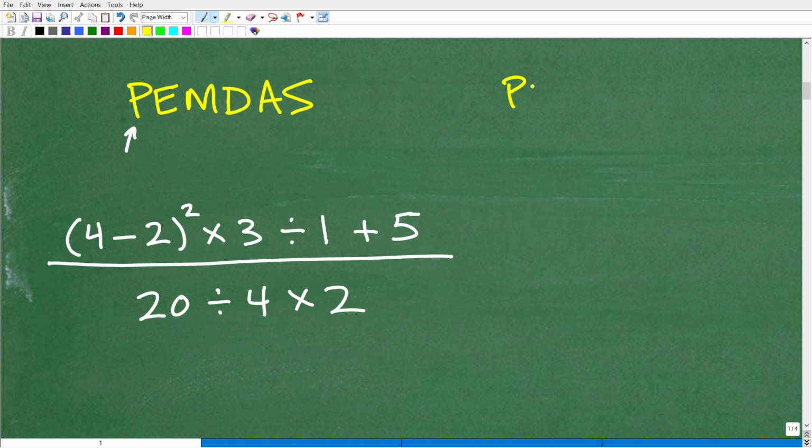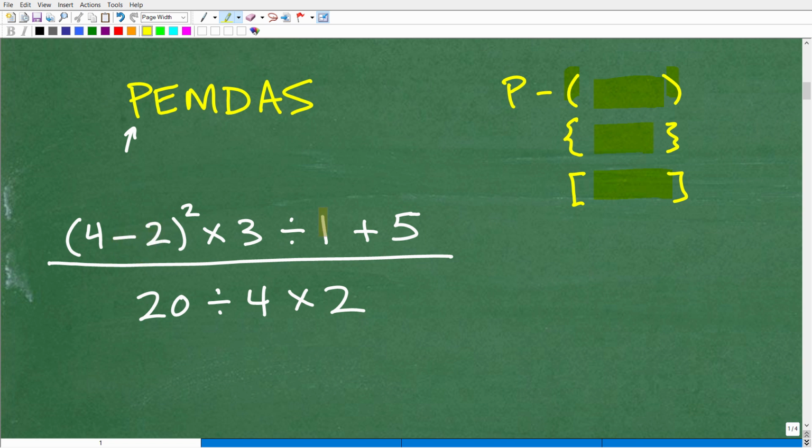So our P stands for parentheses. Parentheses really are what we call grouping symbols. You're going to look for all the math inside of parentheses. They could be these kind of parentheses, or brackets like this, or brackets like this. These are technically called grouping symbols. You're grouping numbers inside of them. So you're going to look at your problem. Now you may or may not have parentheses, but if you see these different grouping symbols, you've got to look inside and start working on the problem there. That's where you first start.